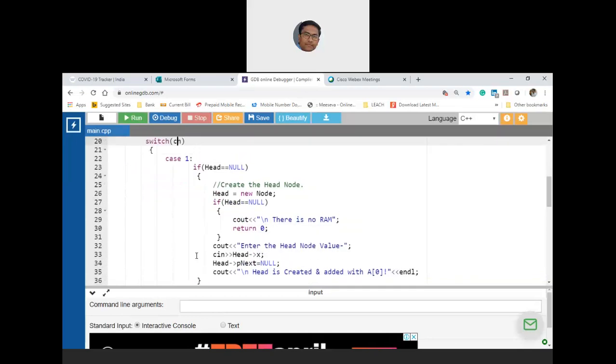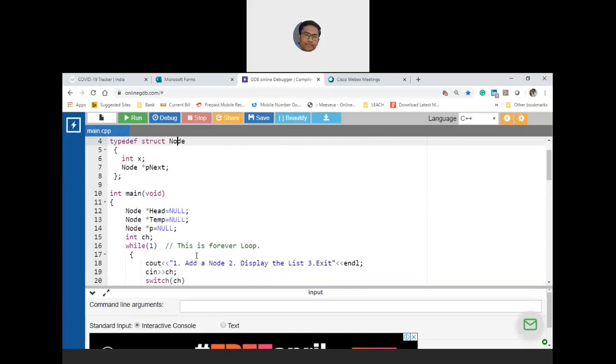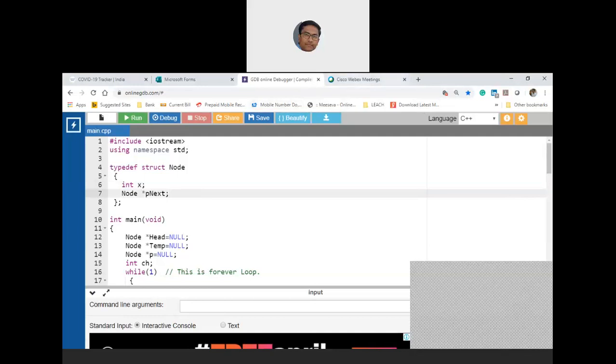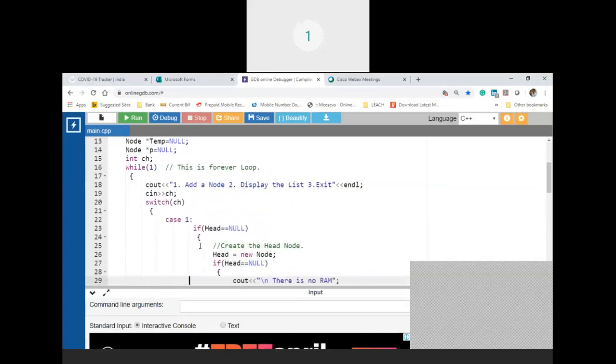Does anybody have any doubts at any line or any segment of the code or the concept? You are welcome to ask any questions. Let me check the participants, 45 now. Anybody has any doubts, please raise now. Sir, I have a doubt in case 2. Yeah, go ahead. Sir, can you explain the case 2 program? Okay, let me go to case 2. Case 1 means adding a node at the end. Case 2 is displaying the list, right?